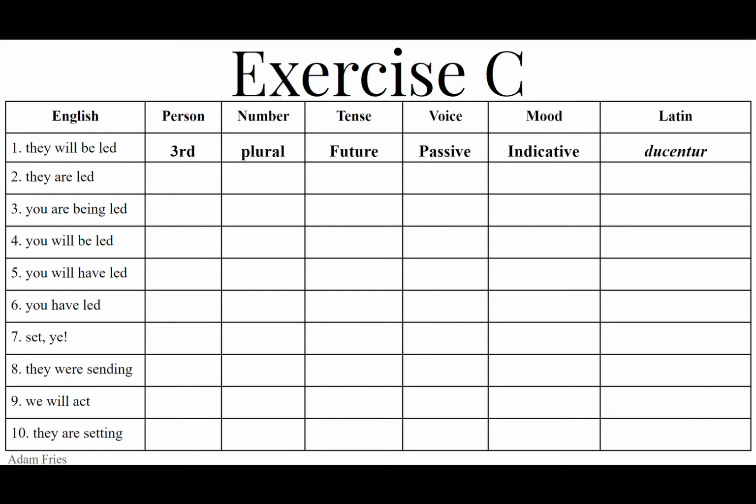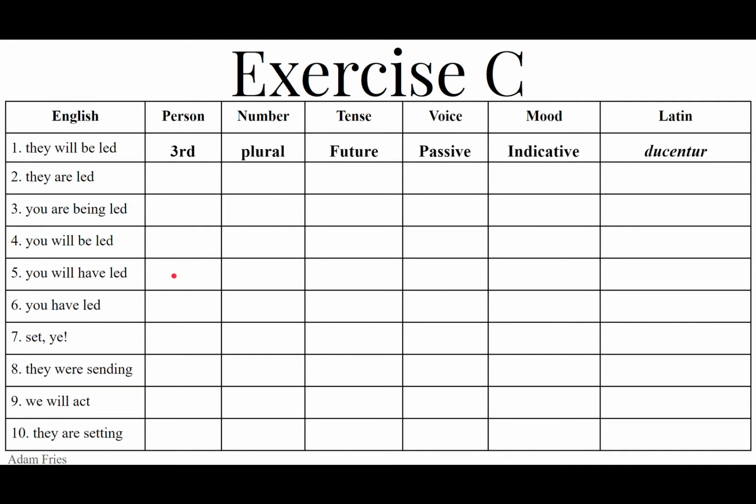So we need to have that eris, with the macron over the E, attached to the present stem. So it's duceris. It is spelled the exact same as number 3, only the macron over the E in the future makes the pronunciation duceris versus the present tense, duceris.